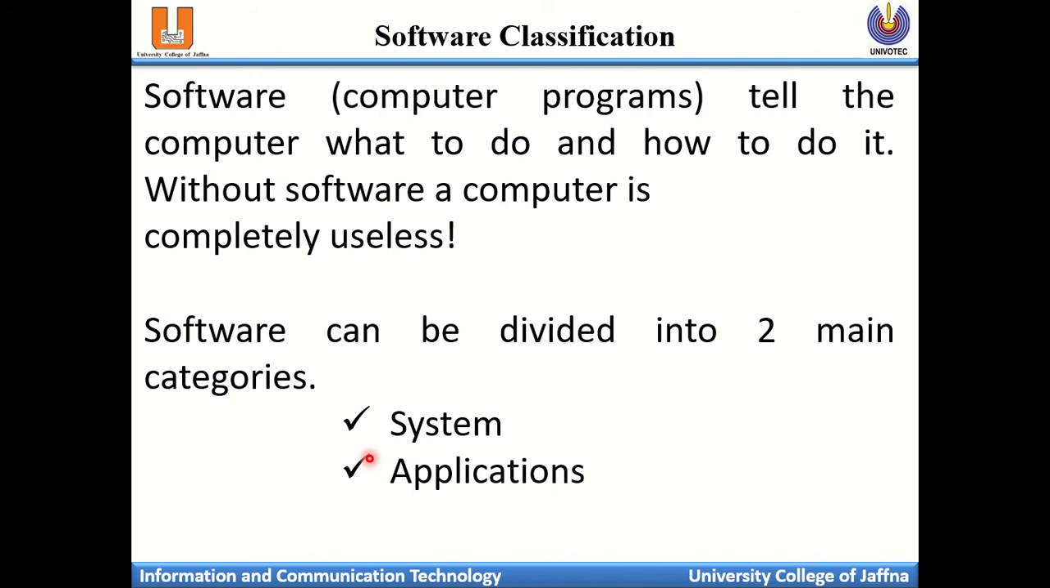Then software classification. Software tells the computer what to do and how to do it. Without software, a computer is completely useless. Normally software tells the computer what to do and how to do things. So without software, the computer is useless. There are two major types of software: one is system software, another one is application software. We'll discuss them one by one.